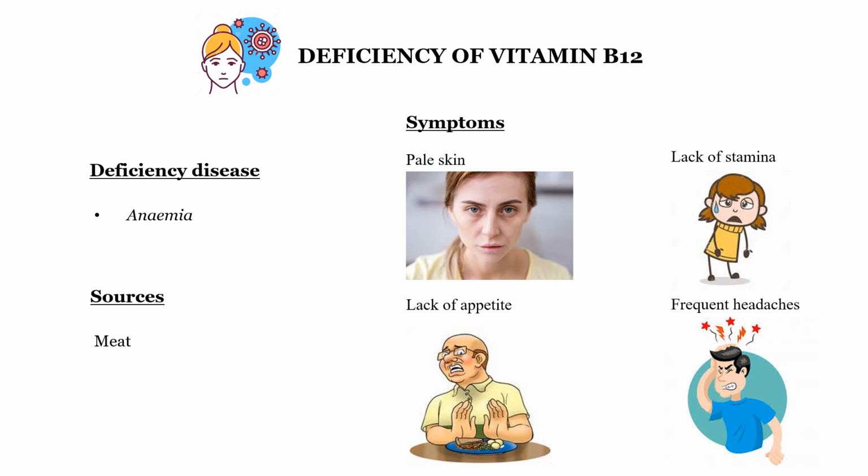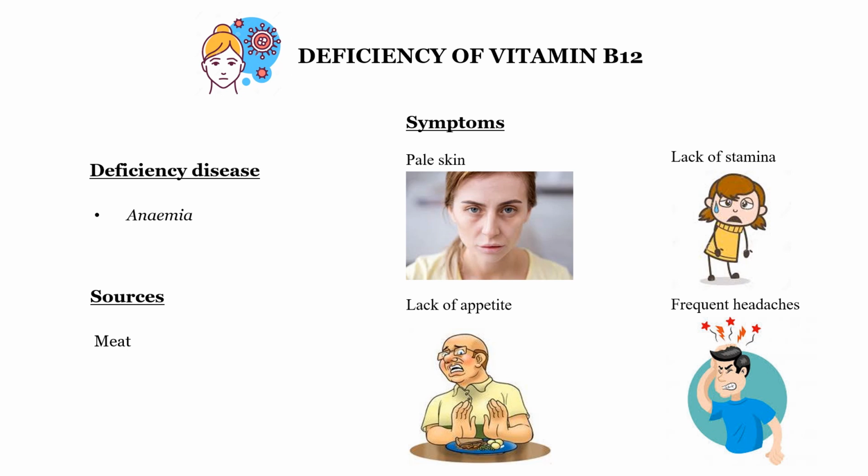Then let's see about the deficiency of vitamin B12. B12 is an important vitamin. It causes the deficiency disease called anemia, and its symptoms are pale skin, the skin may be white or pale. Lack of stamina, they don't have the stamina to do the work and get tired quickly.